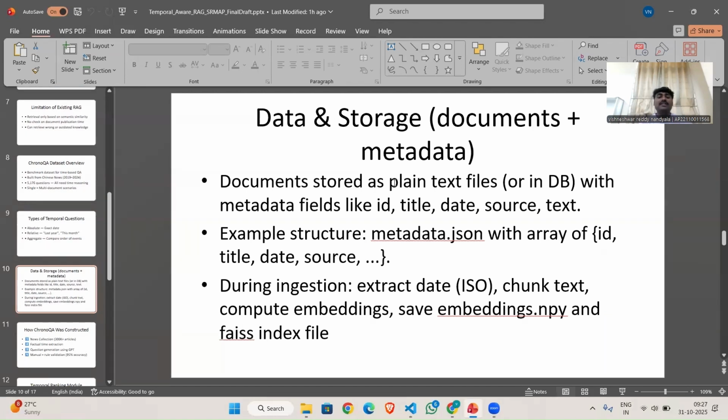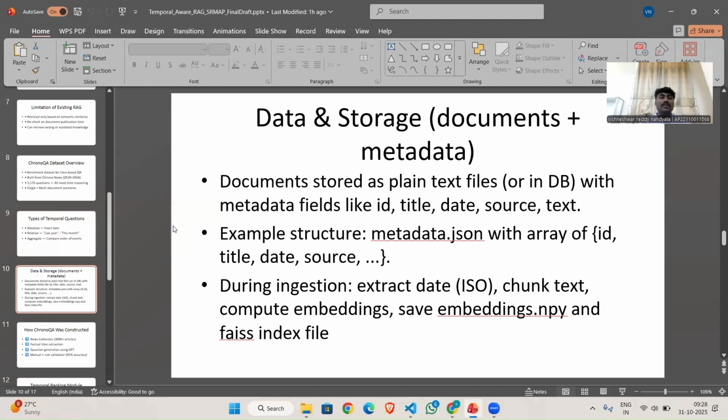The pipeline ingests all raw text files, extracts the dates, splits large text into smaller chunks, computes embeddings using the sentence transformer model, and finally stores them in a FAISS index and .npy files for fast similarity search. I will show it in the project structure while I am showing the code. This combination of document plus metadata allows the system to perform both semantic and time-aware retrieval.